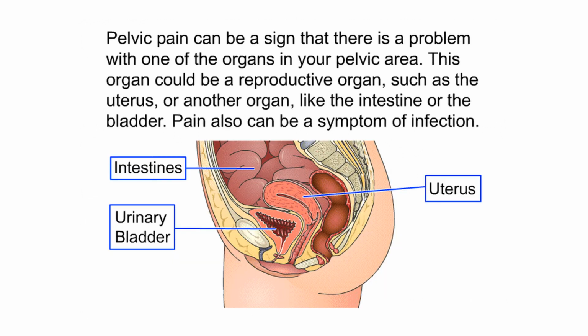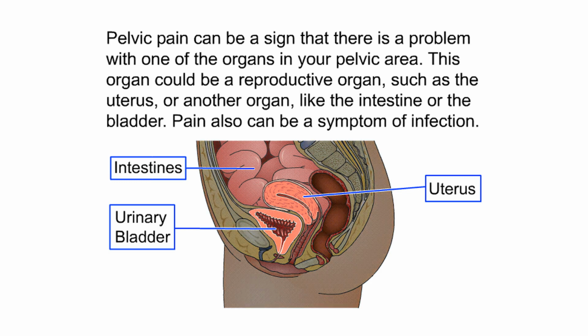Pelvic pain can be a sign that there is a problem with one of the organs in your pelvic area. This organ could be a reproductive organ, such as the uterus, or another organ, like the intestine or the bladder. Pain also can be a symptom of infection.